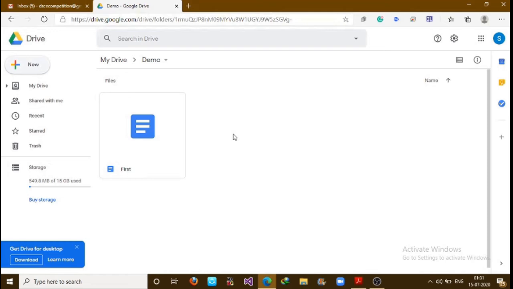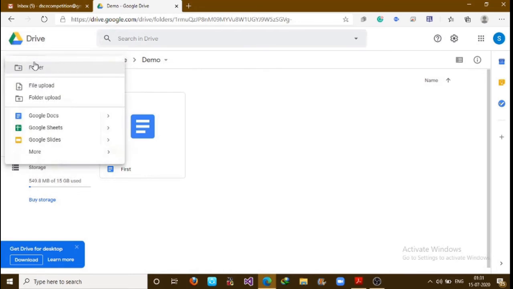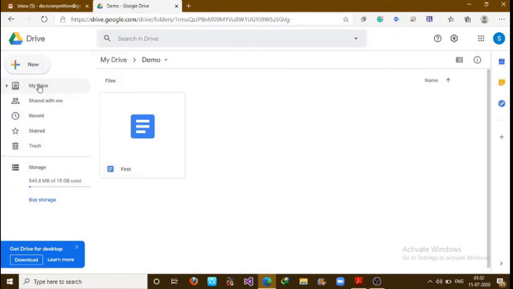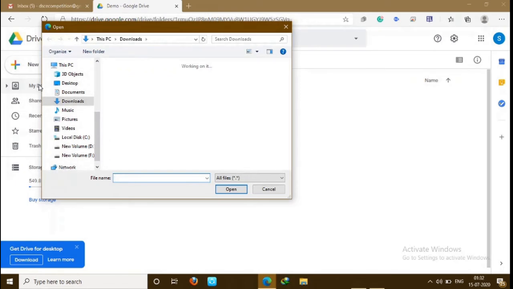Yes, so you can see here your first file. So this is the first option, that I can create my file directly here. Now let's explore the second one, that is to upload a file from your PC or laptop. Simply click on folder upload or file upload, whichever you want. So I want to upload a file now.